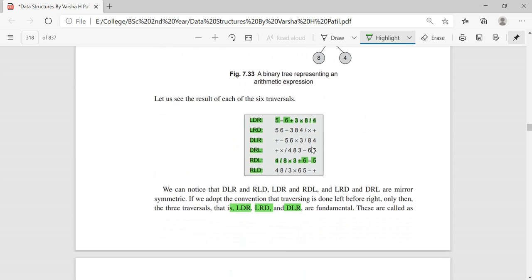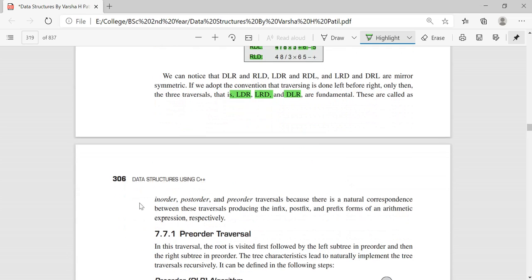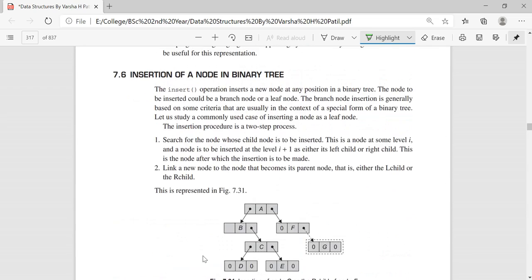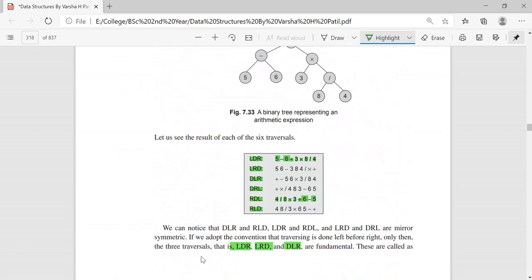through the tree. So these are called in order, post order and pre-order traversals. What are they called? In order, post order and pre-order. So in order will give rise to infix, post order will give postfix, pre-order will give rise to prefix arithmetic expressions, right? So this is about your binary tree traversal.